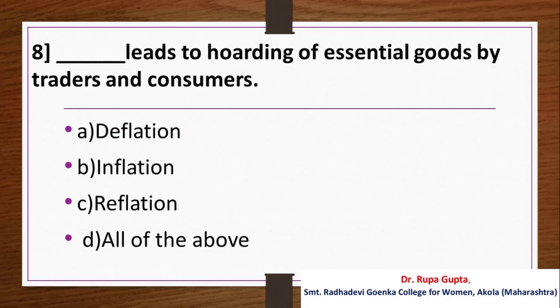Question number 8. Dash leads to hoarding of essential goods by traders and consumers. Your options are A. Deflation, B. Inflation, C. Reflation, D. All of the above. And the answer is B. Inflation.